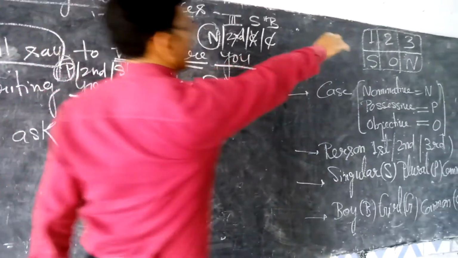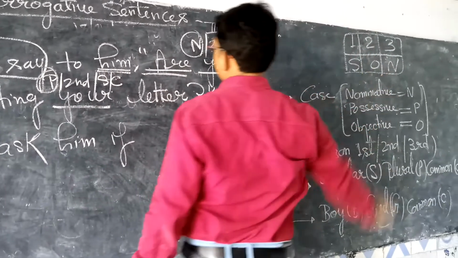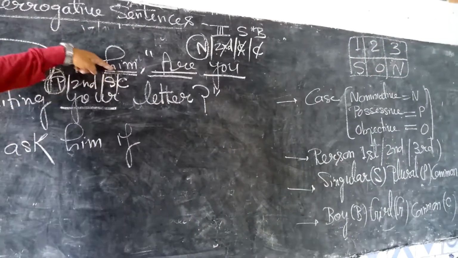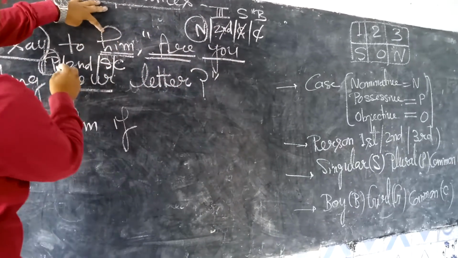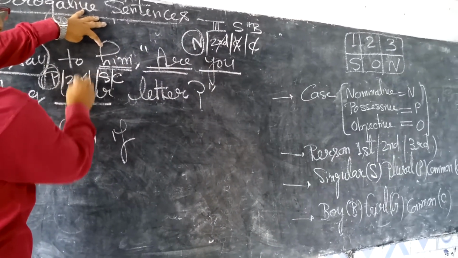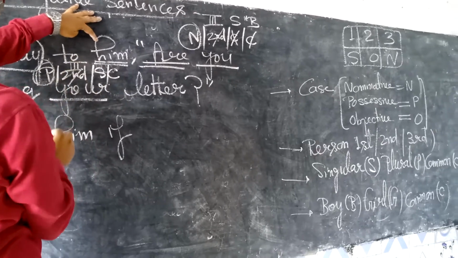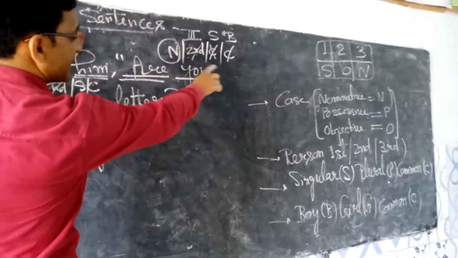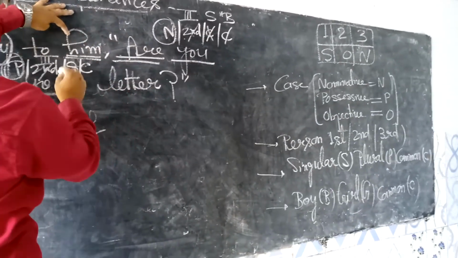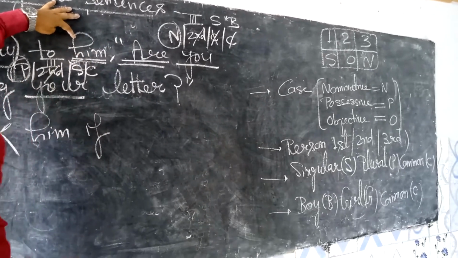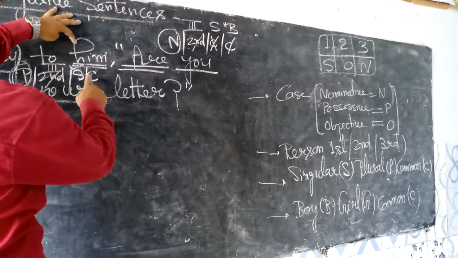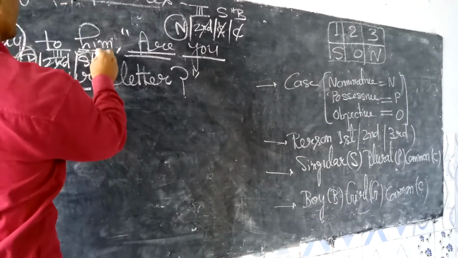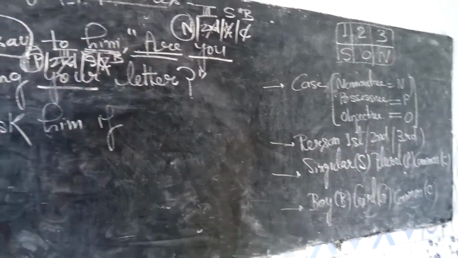Second person pronouns are changed according to the object. The object is once again him. So we will ask these three questions to him. The first question: this is third person, so write third here. The second question is singular or plural. It is singular, correct? And the third question is left: boy, girl or common. So this is boy. Cut it, write here boy.